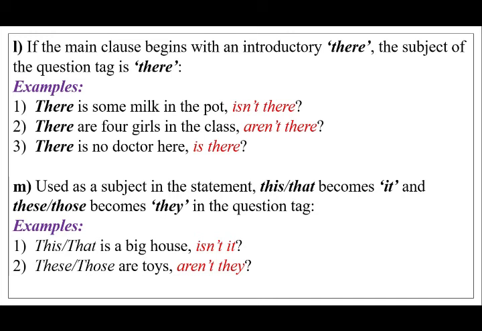Examples: this is a big house, isn't it? That is a big house, isn't it? These are toys, aren't they? Those are toys, aren't they?